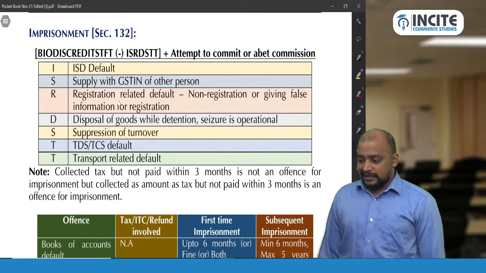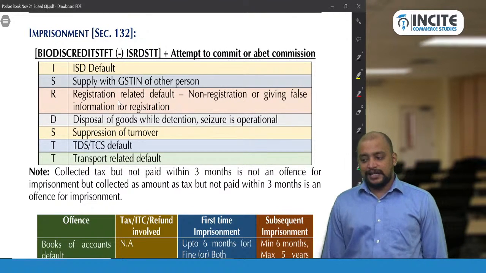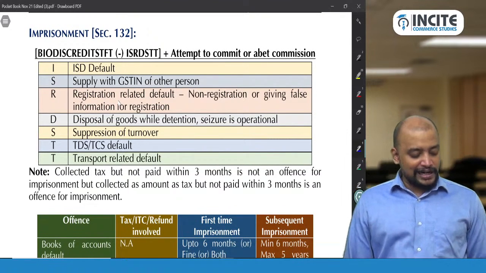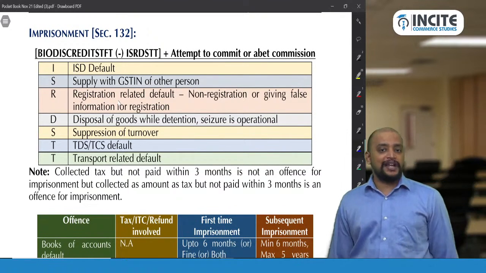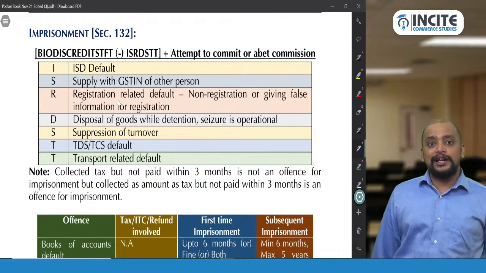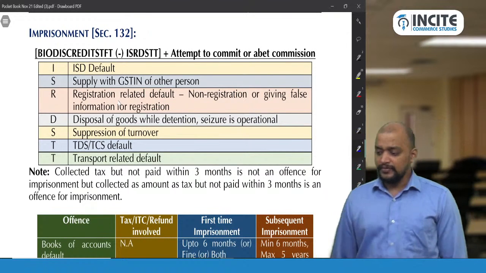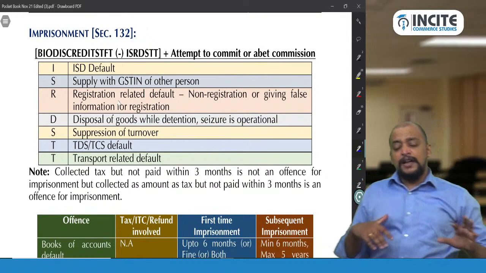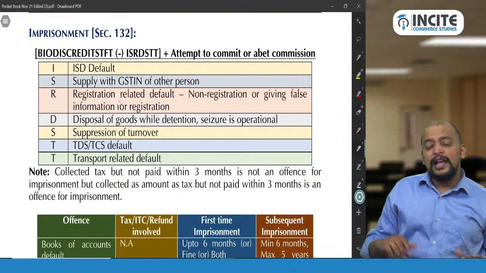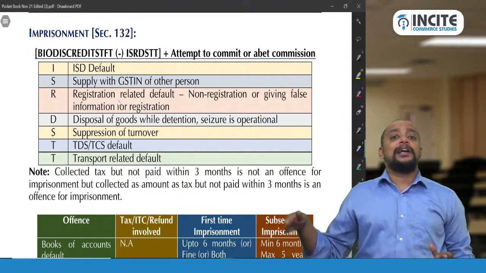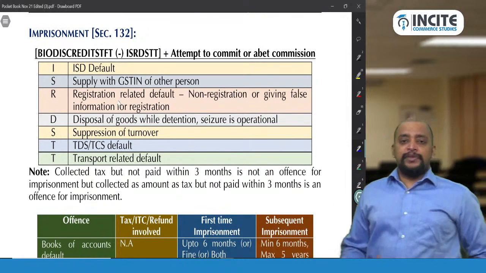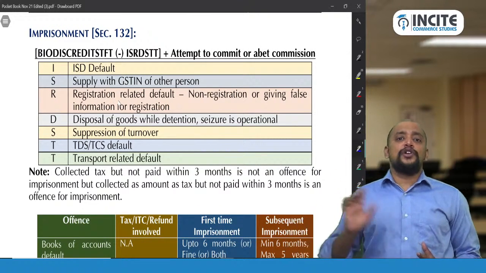Before that, sir, is collected an amount as tax same as collected tax in contravention of the provisions of the act? Yes. Collected an amount as tax is the same as collected tax in contravention of the provisions. You are right. That is, you are not supposed to collect tax, but you collected it. And see this. First we need to take this biodiscredits TFT minus ISRDSTT and plus attempt to commit or abetting commission of these offences. So these offences lead to imprisonment. But ISRDSTT do not lead to imprisonment.